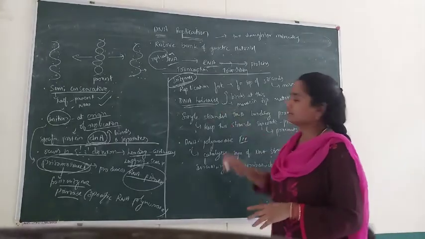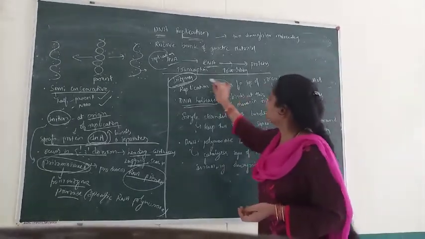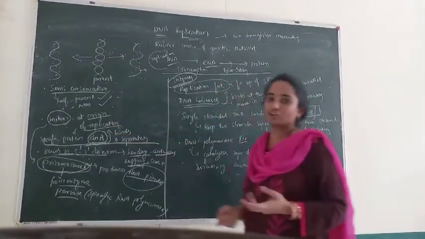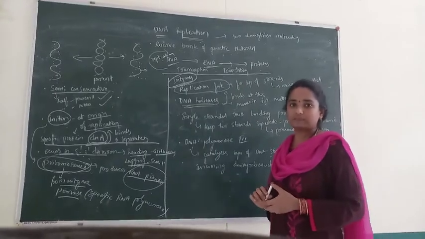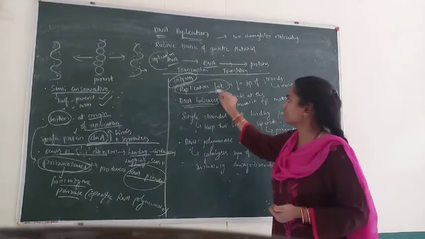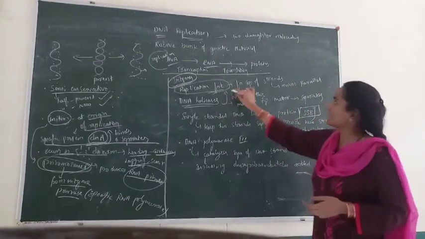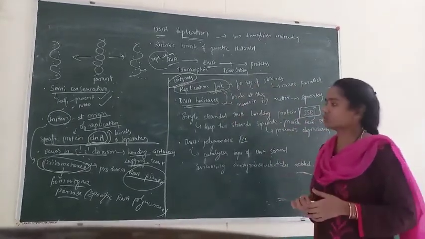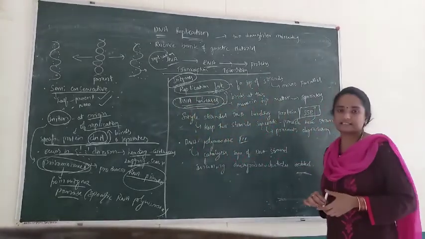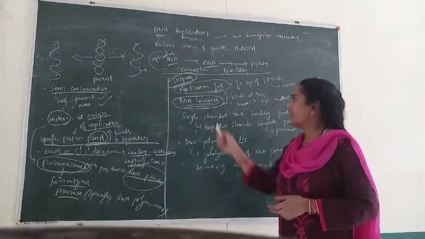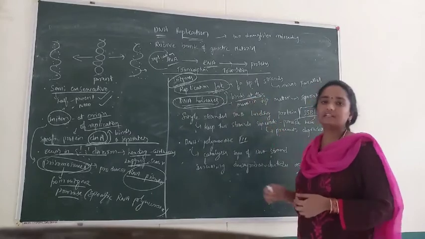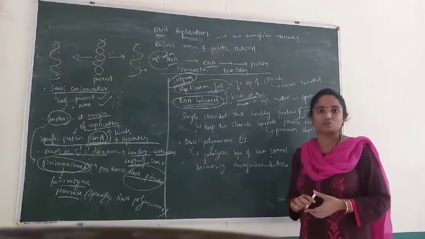Before going to that, there is a small point, that is the replication fork. At the site of origin of replication, the process of replication takes place. For the separation of strands, we need a point which is called the replication fork. So the replication fork is used for the separation of strands. And an important enzyme is DNA helicase. These enzymes bind at the replication fork and move in a zip-like manner and help in the separation of strands.